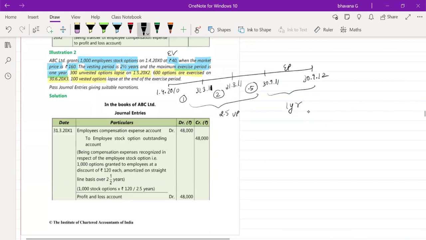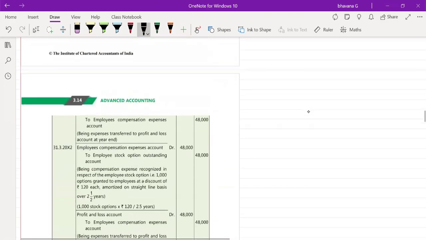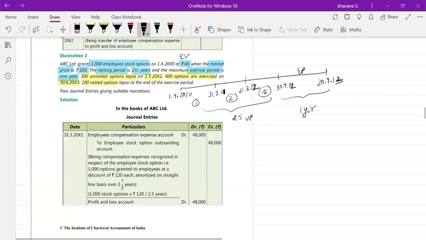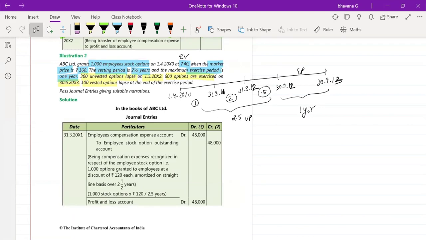This is 11, this will be 12 and this will be 13. For now, the time isn't important for us; the time period is what is important, right?